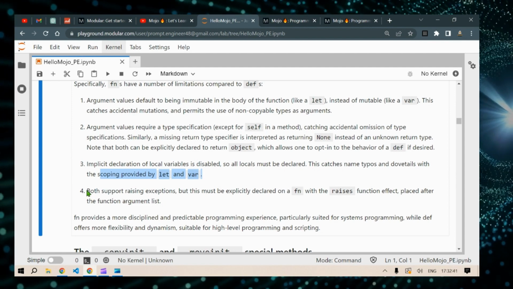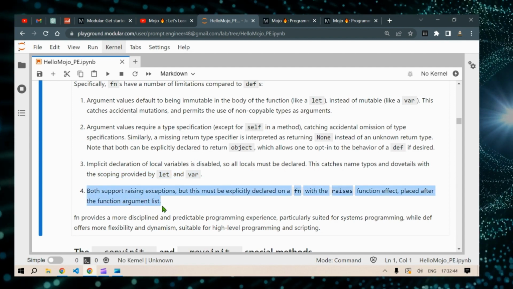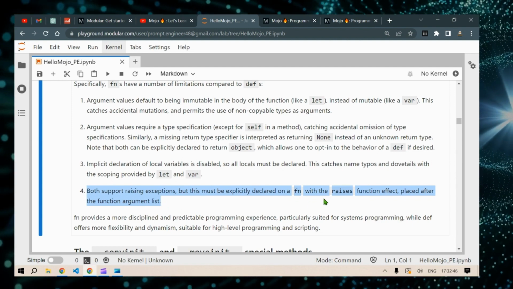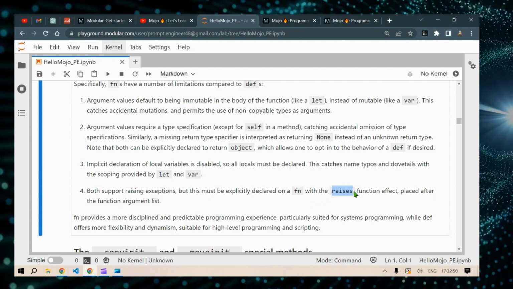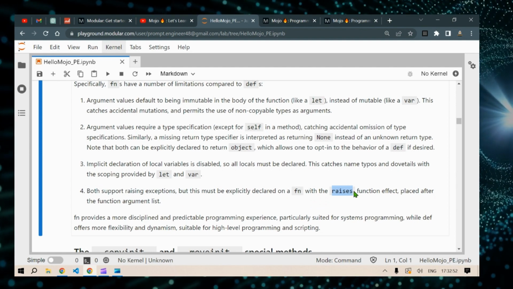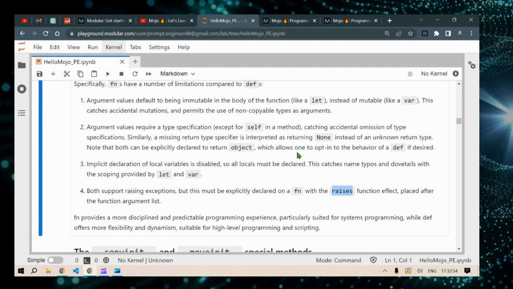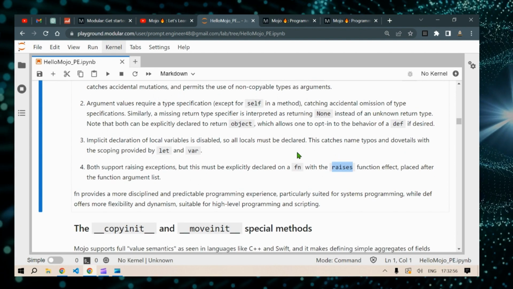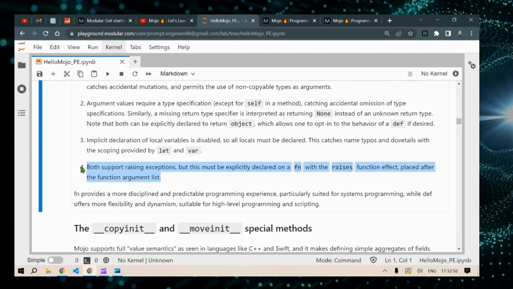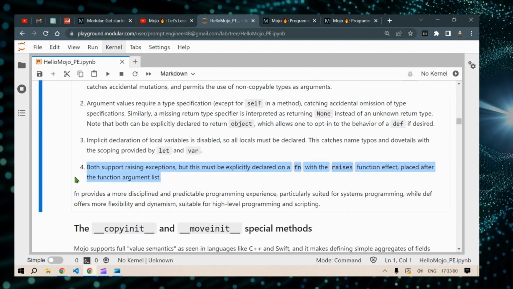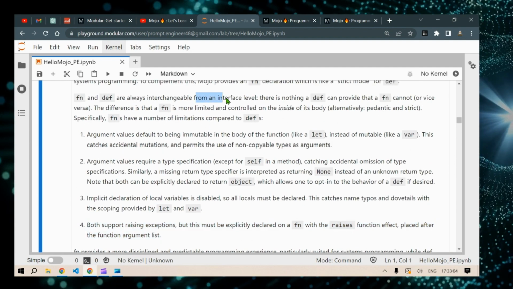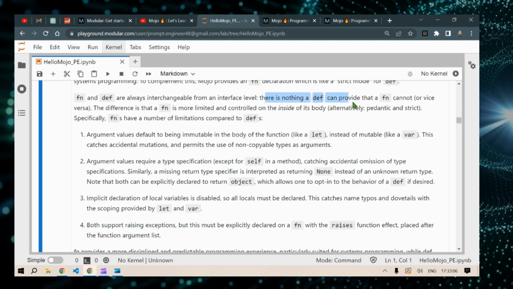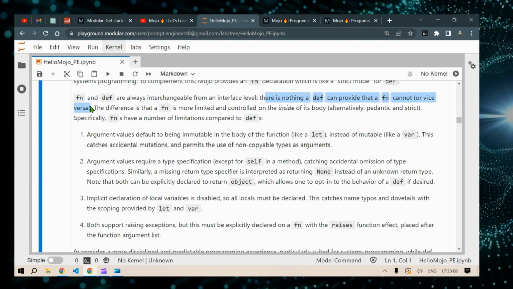Lastly, while both def and FN support raising exceptions, in FN they must be explicitly declared with the raises function effect placed after the function's argument list. This allows for precise error handling and improves code readability. It is important to note that from an interface level, both def and FN provide the same functionality, and there is nothing that def can do that FN cannot, and vice versa.